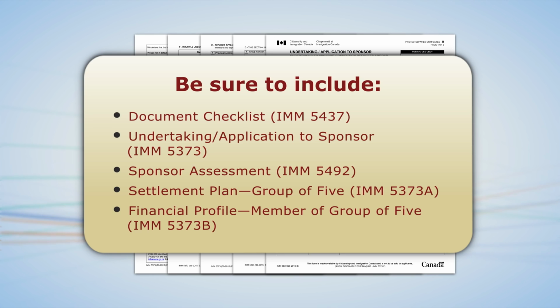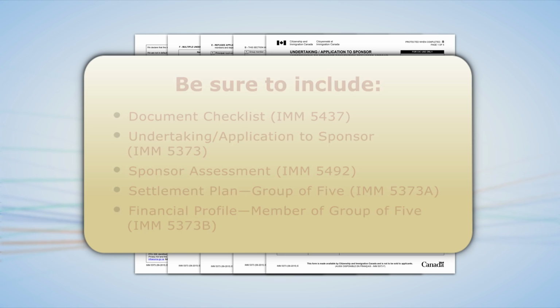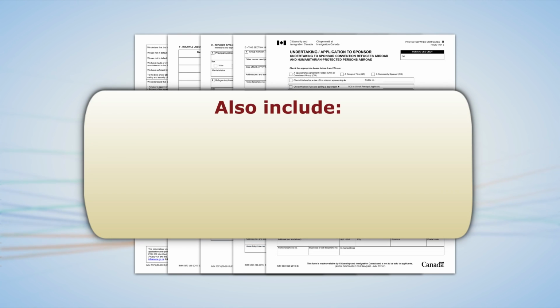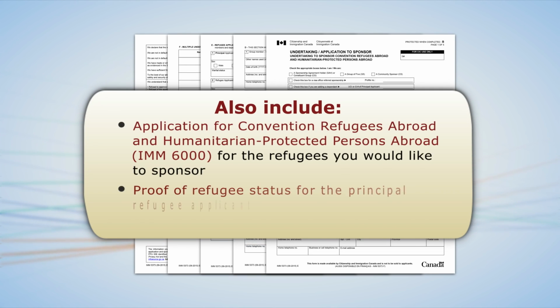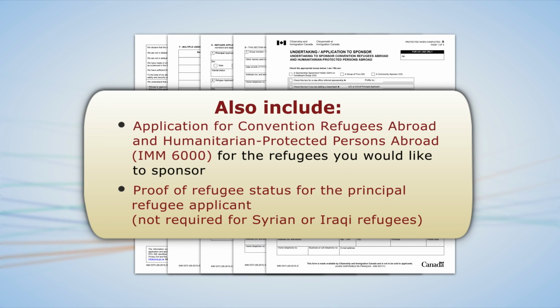If you did not request a refugee profile from Immigration, Refugees, and Citizenship Canada, you must also include the following: a completed application for Convention Refugees Abroad and Humanitarian Protected Persons Abroad IMM 6000 for the refugees you wish to sponsor, and the proof of refugee status recognition for the principal refugee applicant. A photocopy of the original document is acceptable. Note that this proof is not required for Syrian or Iraqi refugees.